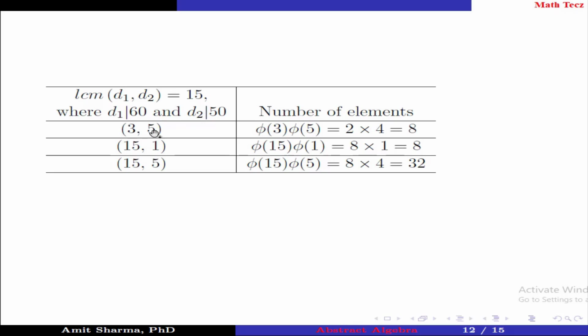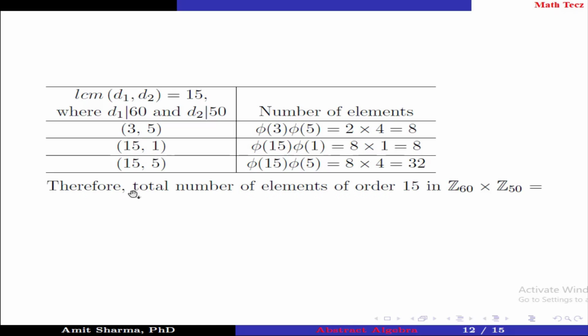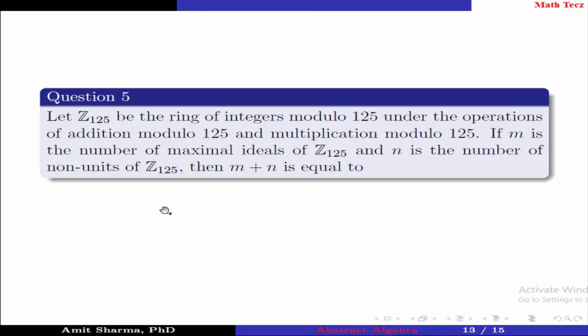The pair 3, 5 has LCM 15 and the number of elements is phi(3) times phi(5), which is equal to 8. The pair 15, 1 also has LCM 15. The number of elements is phi(15) times phi(1), which is equal to 8. The pair 15, 5 also has LCM 15 and the number of elements is phi(15) times phi(5), which is equal to 32. Therefore, the total number of elements of order 15 in Z60 cross Z50 is equal to 8 plus 8 plus 32, which is equal to 48.